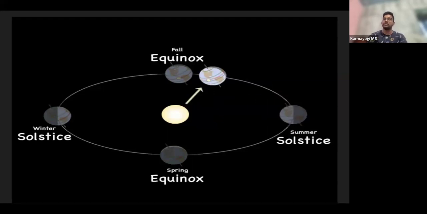And solstice means the varying phenomena. So when it is in this position, the northern hemisphere is nearer, and here the northern hemisphere went away, right? And the southern hemisphere came a little bit nearer to the sun. So this is the position of Earth with relation to the sun.